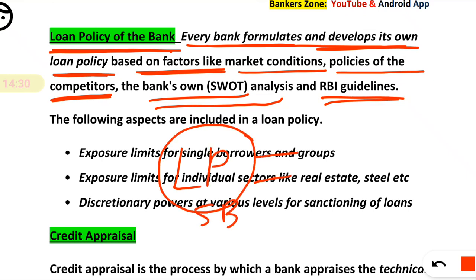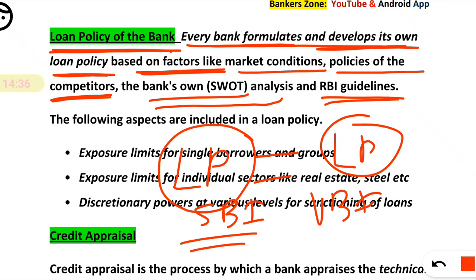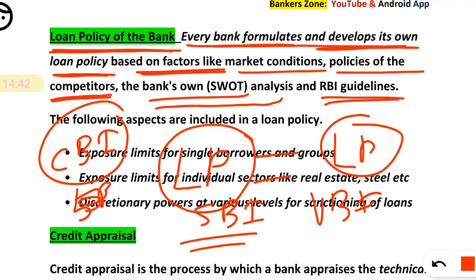Say SBI has its own loan policy. See, Union Bank of India has its own loan policy, and say Central Bank of India also has its own loan policy.